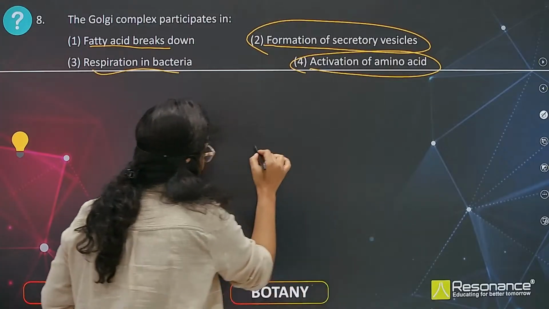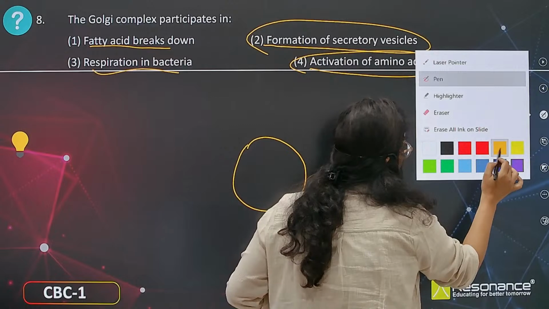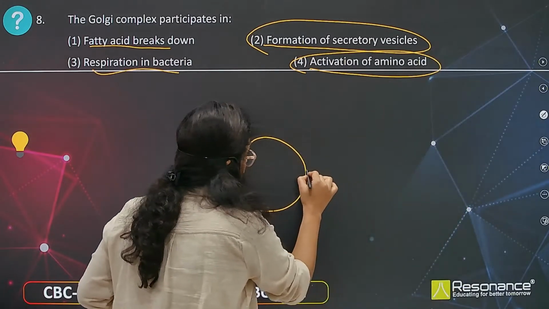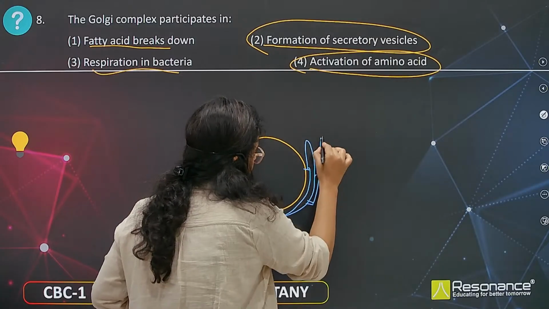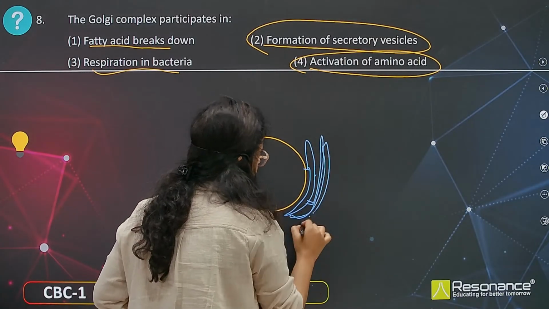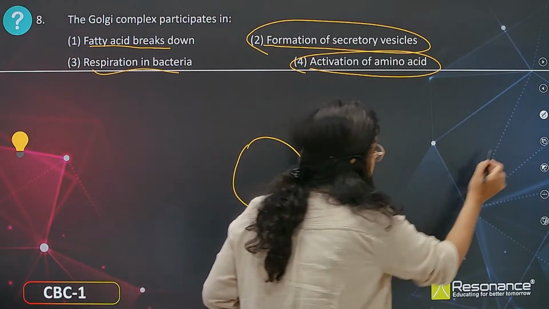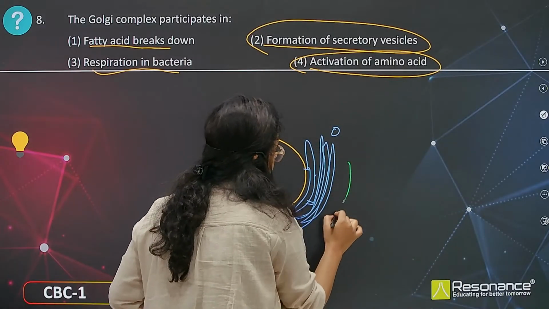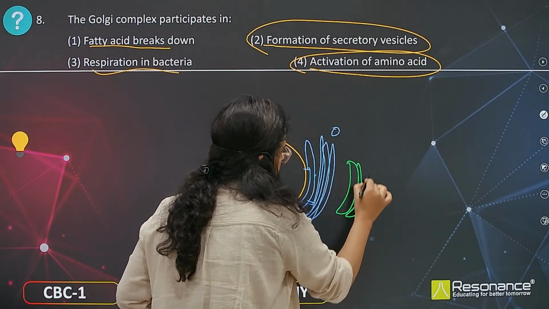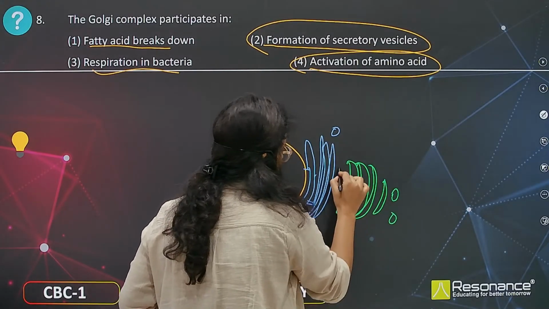If you see the cell structure, if this is the nucleus, close to the nucleus there is a structure that is the endoplasmic reticulum, right? Endoplasmic reticulum is present, and here smooth endoplasmic reticulum is also present. And now after the endoplasmic reticulum there is another structure, that is the Golgi bodies, cis face and trans face.